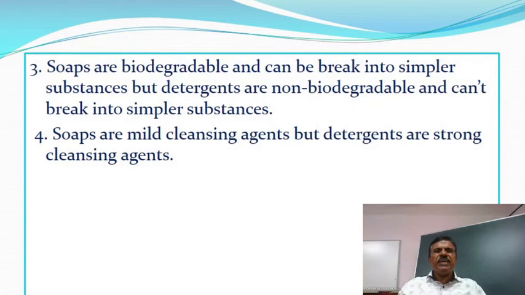Soaps are biodegradable and can break into simpler substances, but detergents are non-biodegradable and cannot break into simpler substances. Soaps are mild cleaning agents, but detergents are strong cleansing agents.